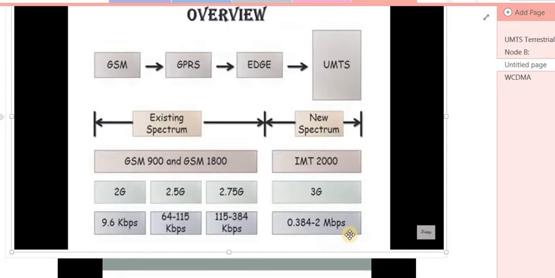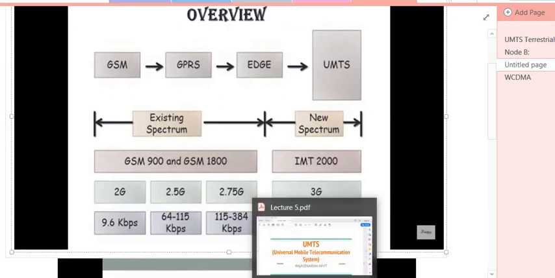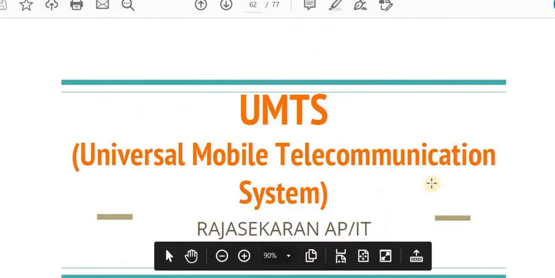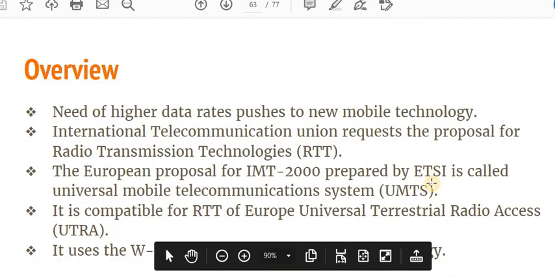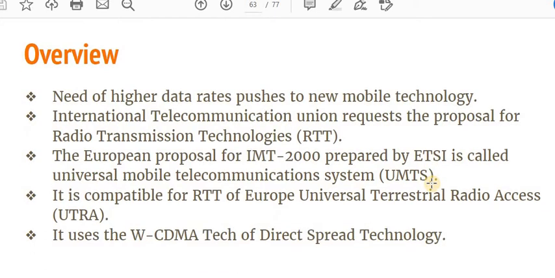It is used to increase the data rate as well as the voice quality, and the feedback provided by the customers over the UMTS was very good. So that is all about the UMTS introduction. The need for higher data rates pushes toward a new mobile technology. So it made a very large evolution in the market when GSM 3G was launched, and SIMs are there in the market. And the International Telecommunication Union, ITU, requests proposals for radio transmission technologies, RTT.